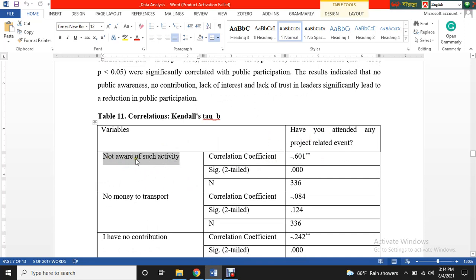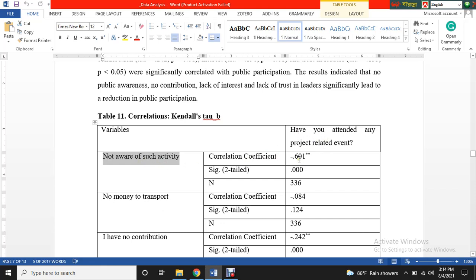It means that when they said yes here, they said no here. That's why there is a negative sign. When they are not aware of the activity, they did not participate in public participation.